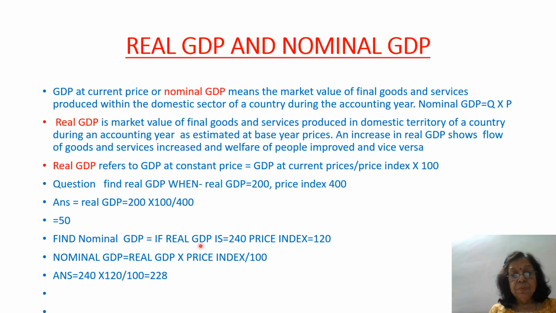If real GDP is 240, price index 120, then nominal GDP is real GDP into price index upon 100, and this is 228. So we can see here that real GDP is 240 and nominal is 228. That means real GDP has increased.